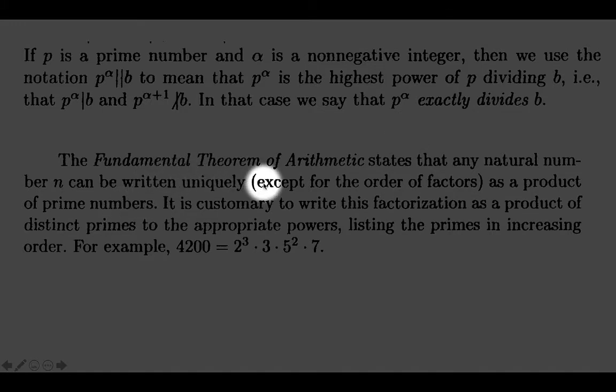The fundamental theorem of arithmetic states that any natural number n can be expressed uniquely as a product of prime numbers. For example, the number 4200 can be expressed as 2 raised to 3 into 3 into 5 raised to 2 into 7.